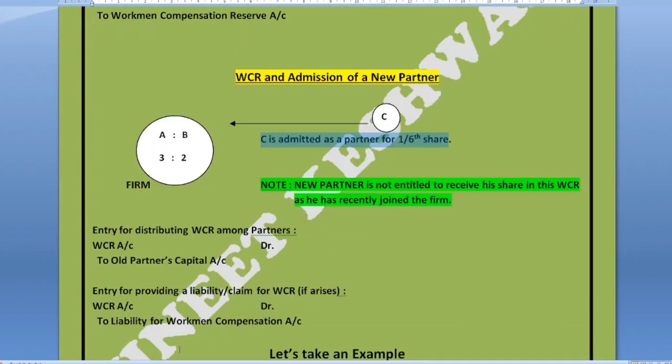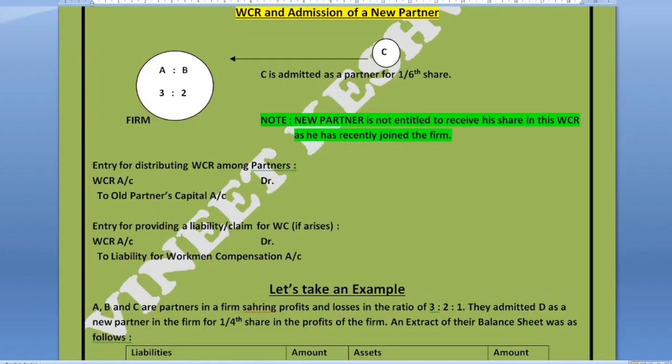So what should be the entry for providing the liability or claim on account of workman compensation? The entry will be WCR account debit. That is, this liability will be created out of this workman compensation reserve. ये liability workman compensation reserve से ही निकाली जाएगी. So workman compensation reserve account debit to liability for workman compensation. This entry should be passed if the claim arises.